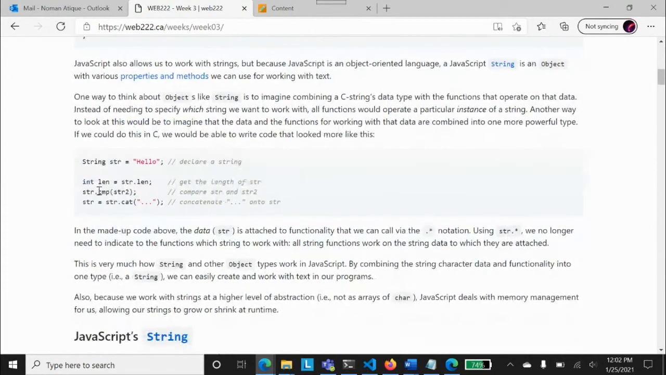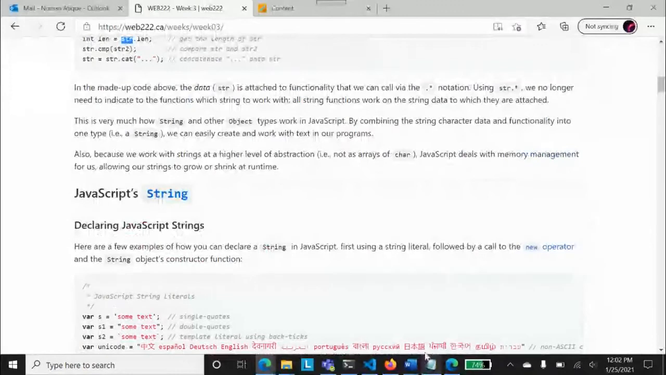In C, we call strcmp with str and str2 for string comparison, and these two functions are called separately. But here we are saying str.len, so if you want to find the length of this string, you can do that with str.len, and JavaScript gives us the facility of doing all those things. In the made-up code above, the data str is attached to functionality that we can call via dot notation. Using str dot, we no longer need to indicate to the functions which string to work with. All string functions work on the string data to which they are attached.